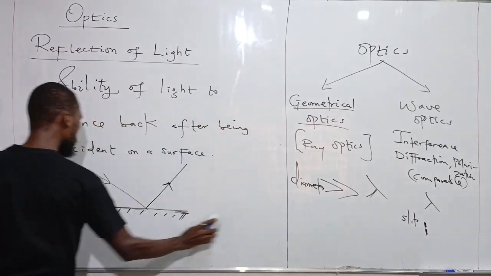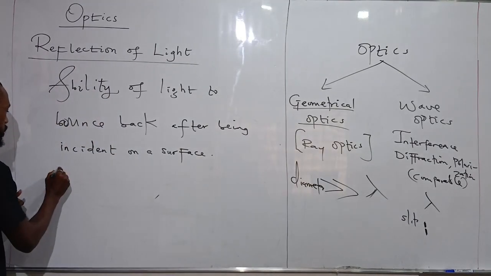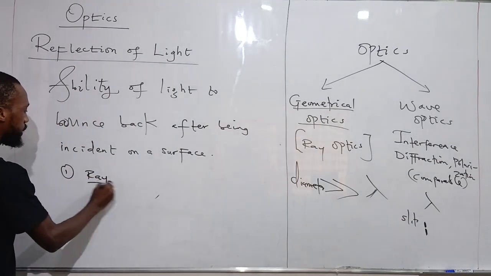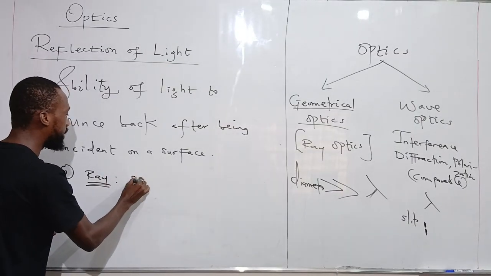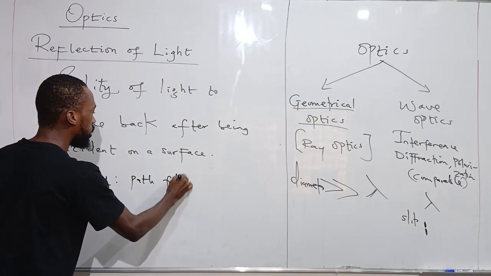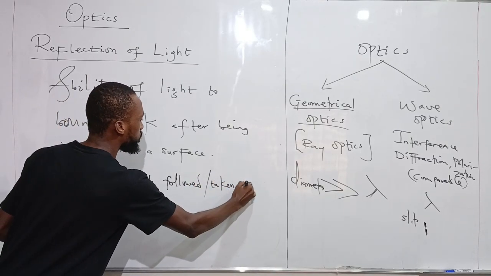All right. So we have spoken about some important concepts here. The first concept I mentioned is what we call a ray of light. What is a ray of light? A ray of light is just the path taken, the path followed by light.